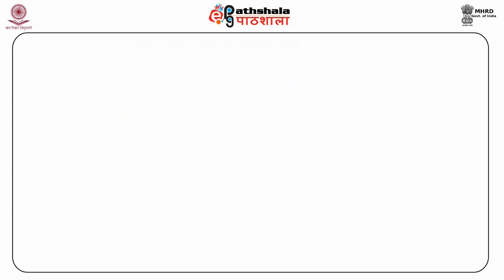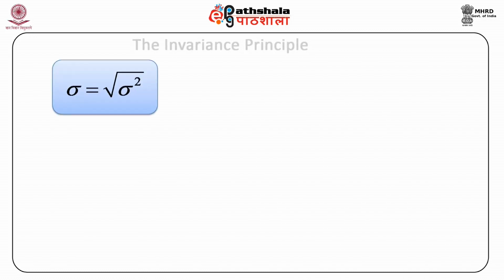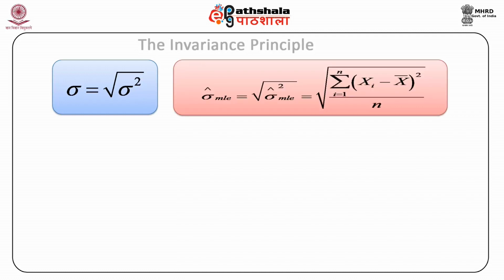The last method is the invariance principle. The invariance principle can be used to derive maximum likelihood estimators of functions of parameters. One such example is the maximum likelihood estimator of sigma. The standard deviation is a function of variance. Since sigma is equal to the square root of sigma squared, sigma hat MLE is equal to the square root of sigma hat squared MLE. Now this is equal to the square root of the sum of (xi minus x bar) squared divided by n.